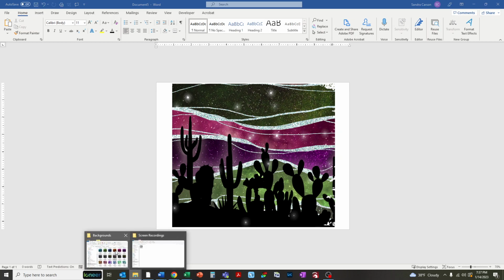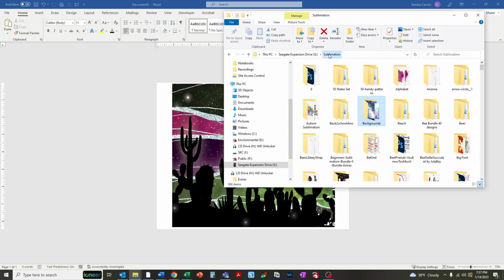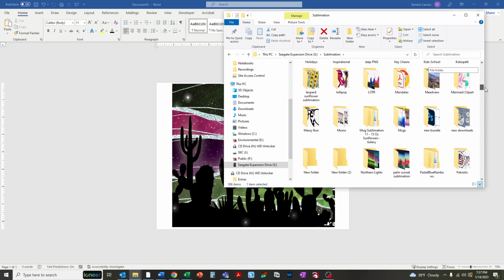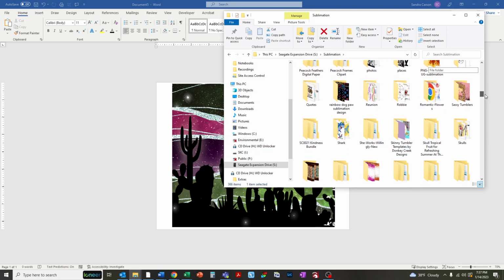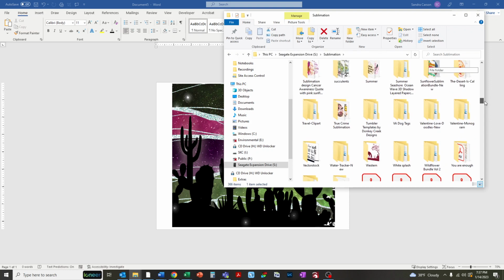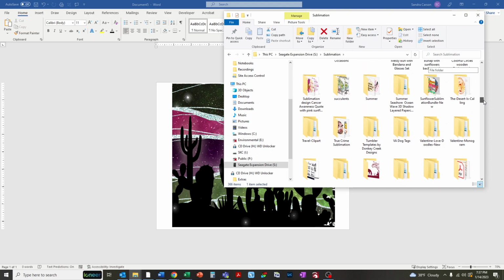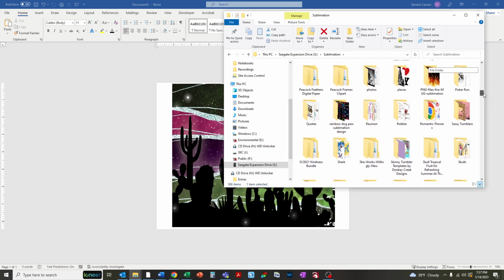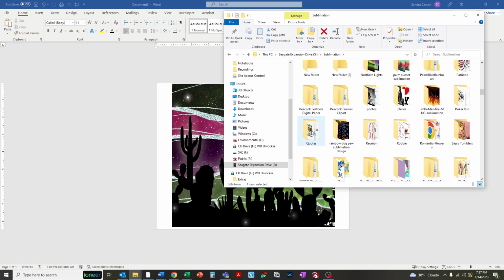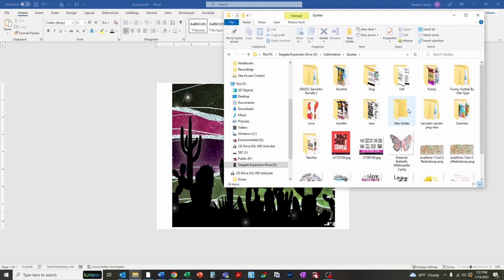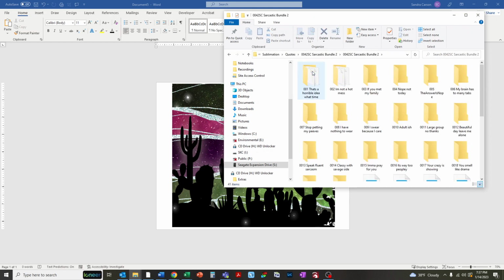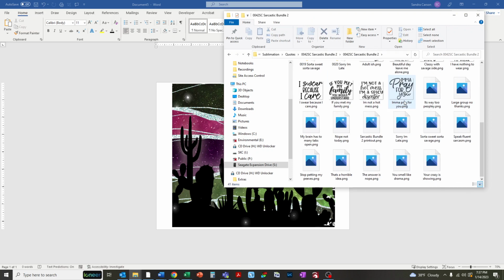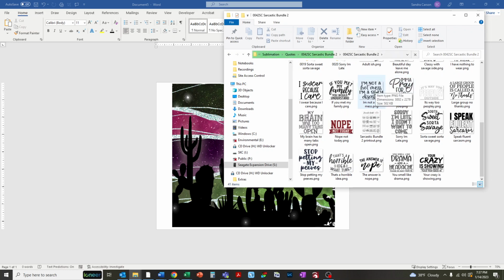So I'm going to open the same window again and go back to, let's see, I think the stuff I want to look at is in a folder called quotes. So go find the graphics that you want to put in front of the background. Pretty sure Q comes after P. There we go. So the sarcastic bundle, that's always fun. We'll just drag this one over.